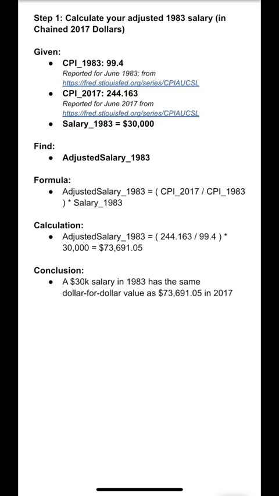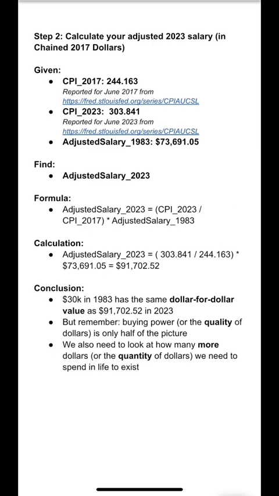Now with all of our variables ready, let's do the math. The first thing we'll do is adjust our 1983 salary to 2017 dollars in order to bring it in line with how the government reports real PCE per capita. We take the CPI in 2017 and divide it by the CPI in 1983, then multiply the result by our 1983 salary to get our adjusted 1983 salary. What we find is that a $30,000 salary in 1983 has the same dollar for dollar value as $73,691 in 2017.